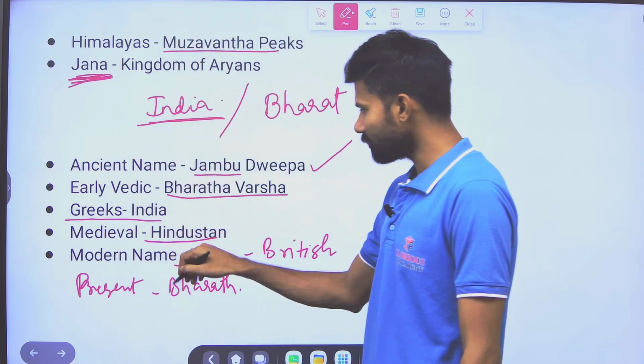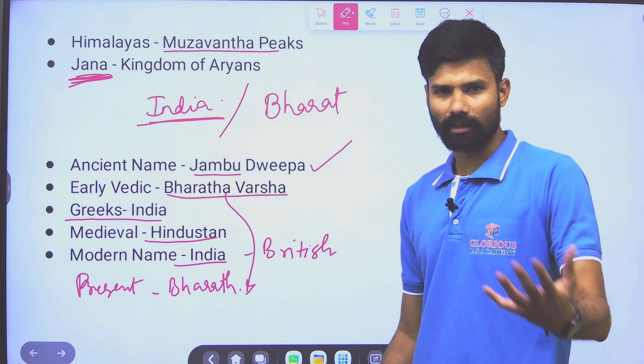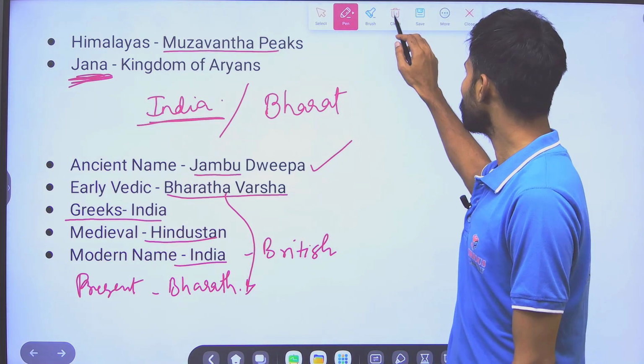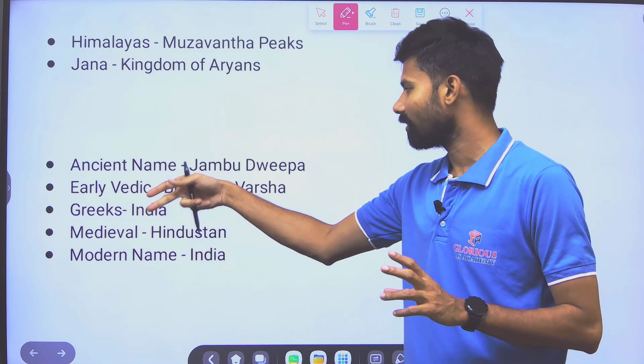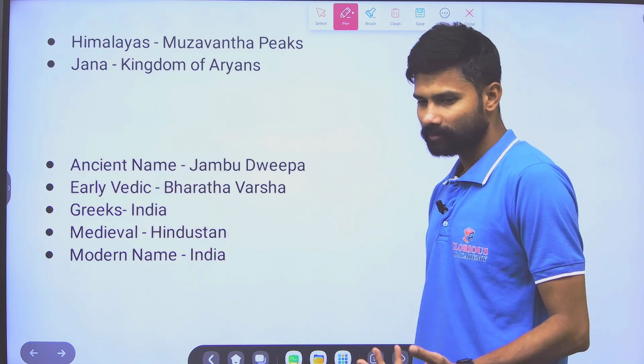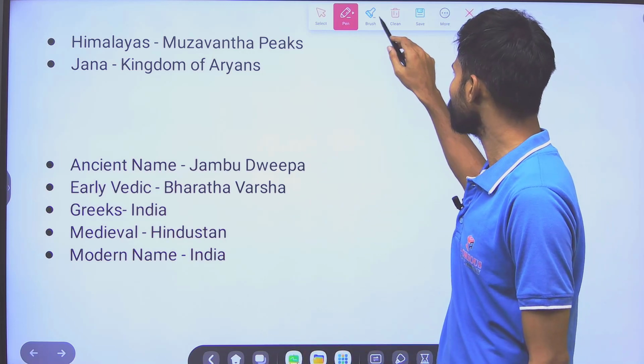If you look at these patterns, we have early Vedic times, and this is very simple if you understand the patterns. During the Greeks' time, they referred to us as India, in medieval times Hindustan, and now it is changing. So please pay attention to that.